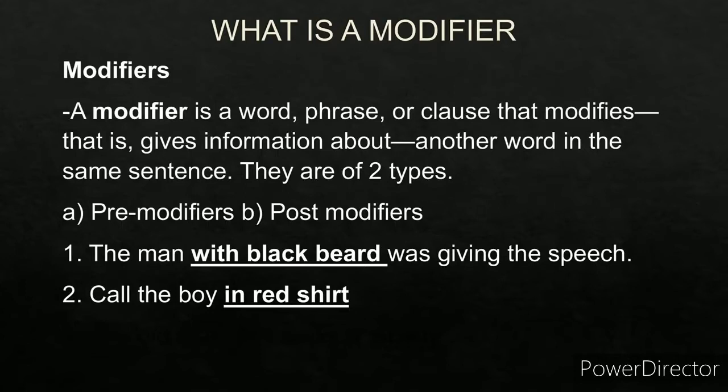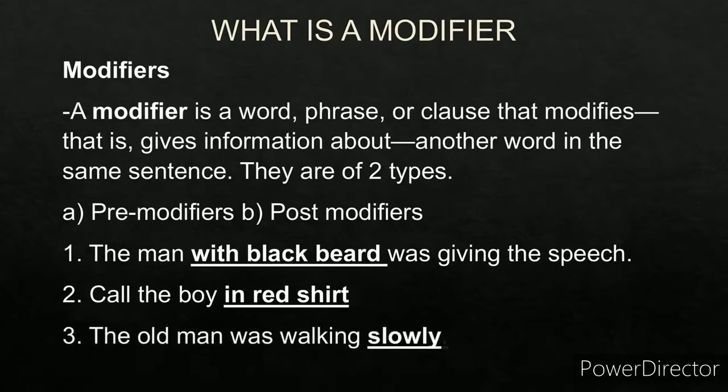Let's have a look at the third example. The old man was walking slowly. So slowly becomes a modifier because it's describing the walking style of the old man. Was walking slowly. How was he walking? Slowly. So slowly is the modifier.